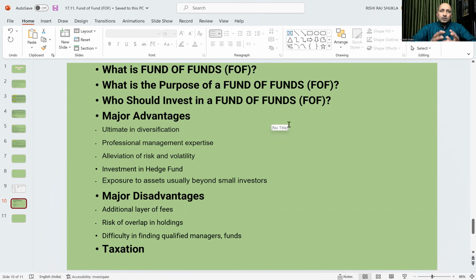Actually, there are so many different types of mutual funds, and some are good performing. So fund of fund searches for those performing mutual funds and invests in those mutual funds. That is why it is known as fund of fund.